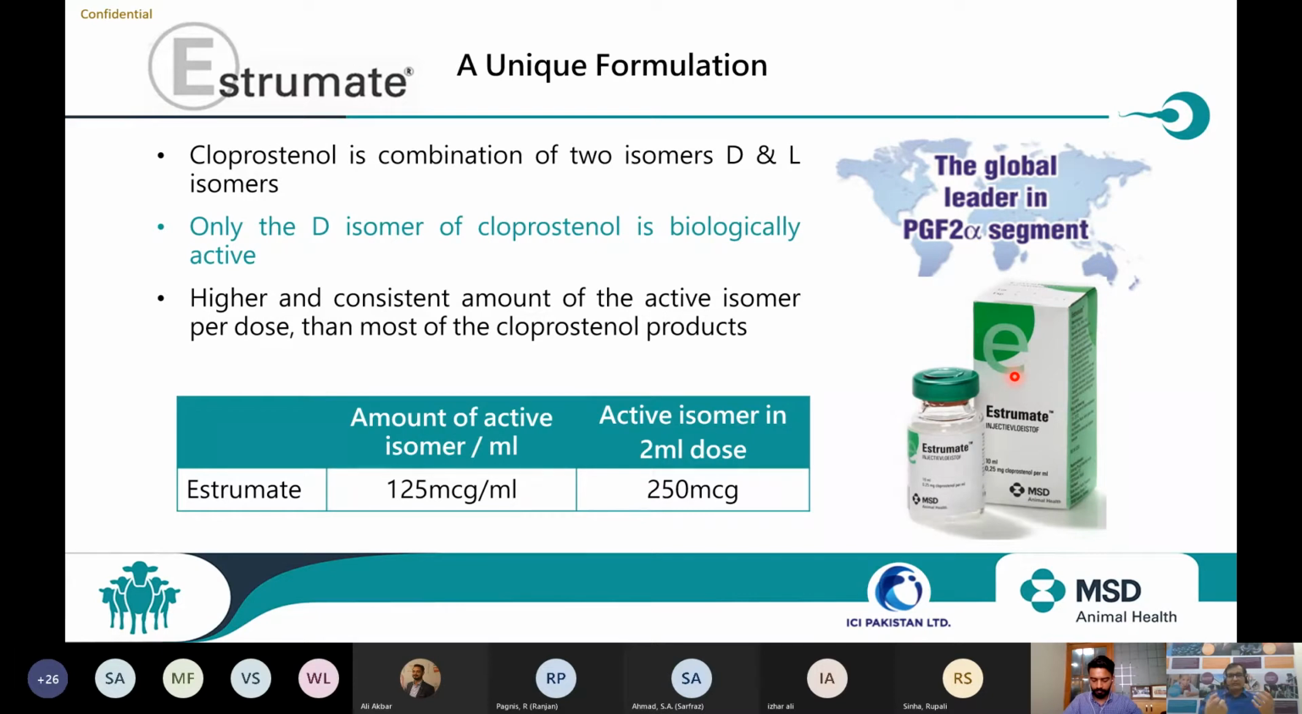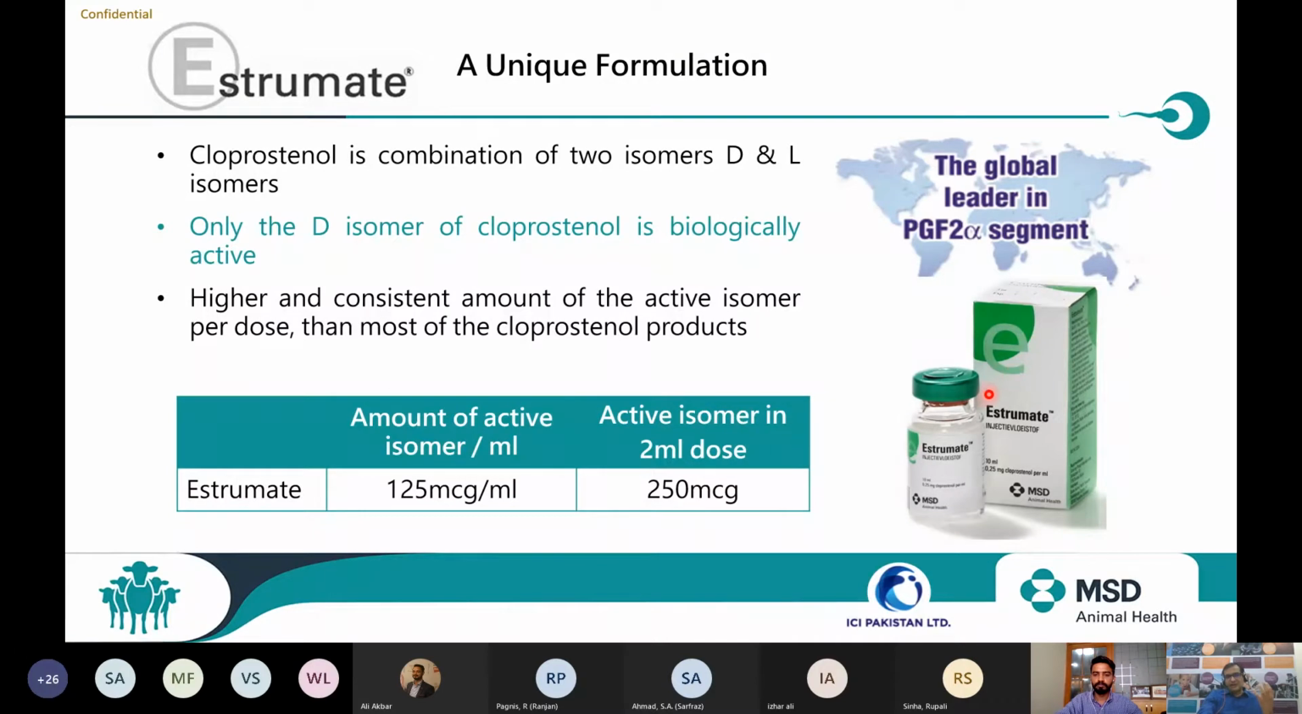So if the D isomer content is less and the L isomer content is high, then although it is cloprostenol, the activity will differ. Sometimes you will observe that even after giving cloprostenol, the corpus luteum is not degenerated, because the L isomer part is higher in those formulations. They are not maintaining the D isomer part.